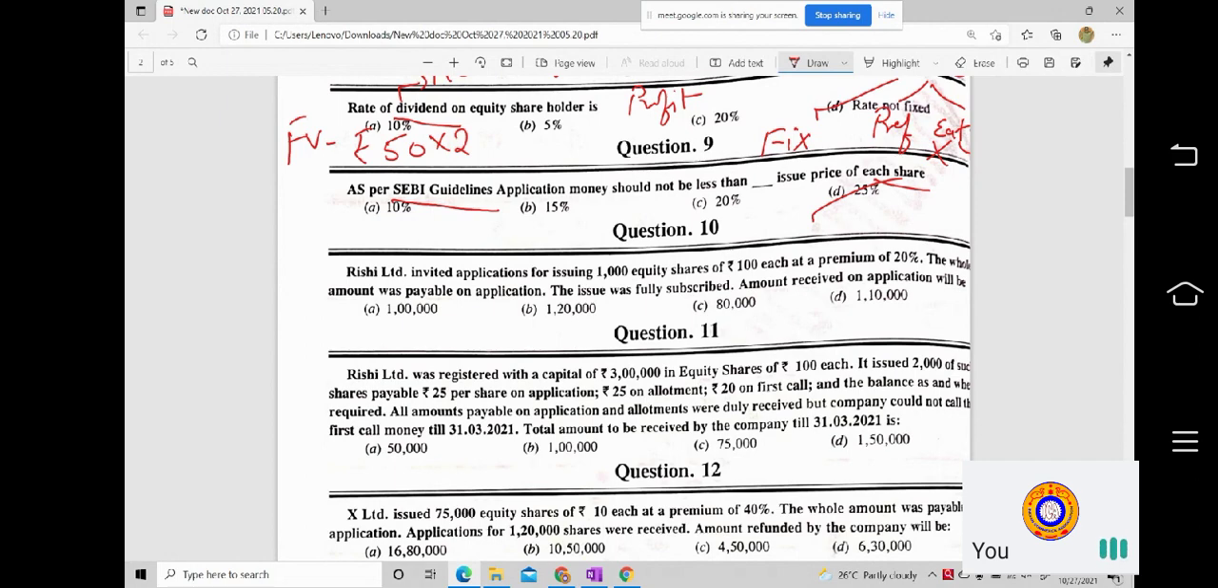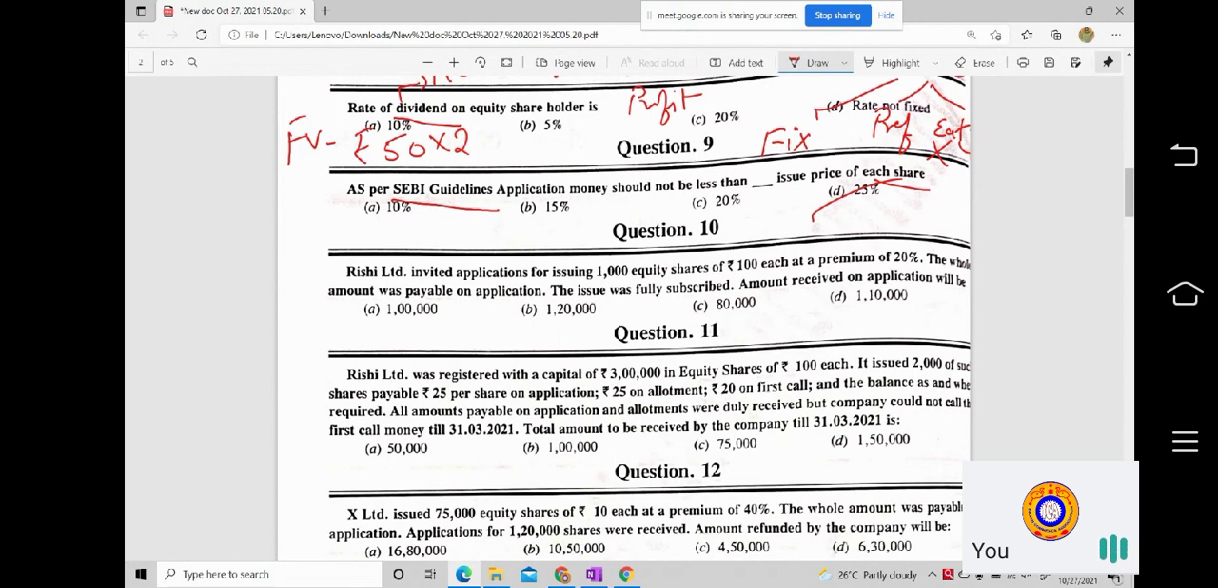Okay, moving on to question number 10. What is mentioned here? Rishi Limited invited the applications for issuing 1000 equity shares of rupees 100 each. So 1000 equity shares of 100 each: this is the number of shares, this is the face value. At a premium of 20%, so it is issued at a premium. The whole amount was payable on application, so the entire amount is payable on application. The issue has got fully subscribed. Amount received on application will be.